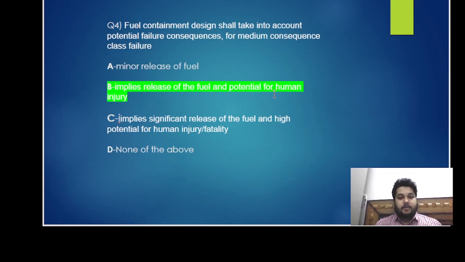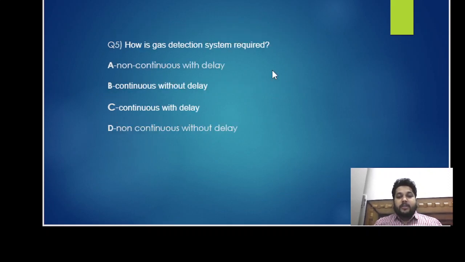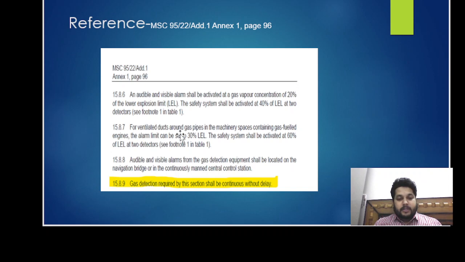Okay. Moving on to the fifth question. How is the gas detection system required? So you have A, it is non-continuous with delay. B, continuous with delay. C, continuous without delay. D, non-continuous without delay. So according to IGF Code